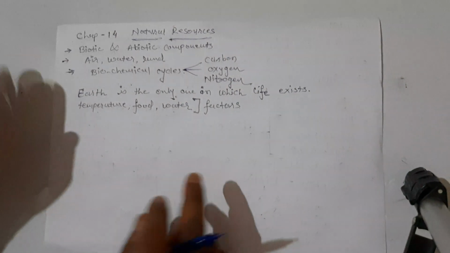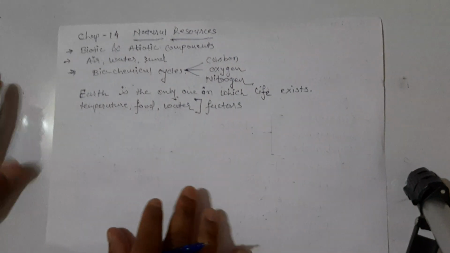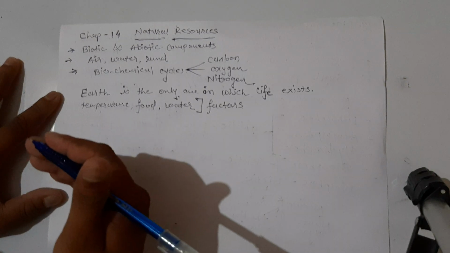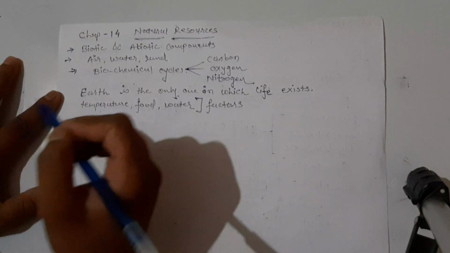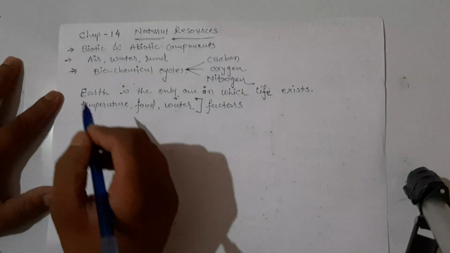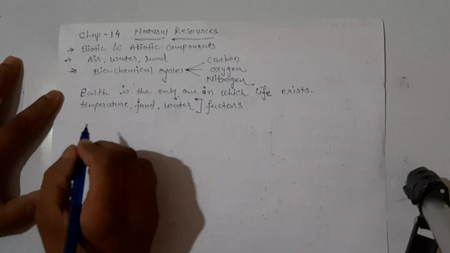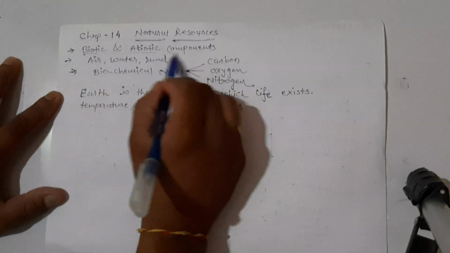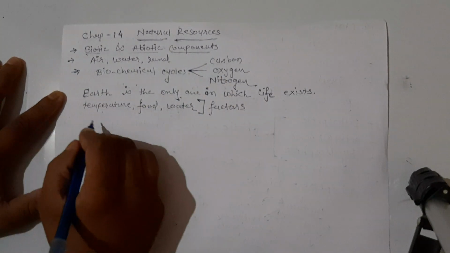Okay, now let us understand our Earth is made up of what, how we can classify our Earth's components into different types of spheres. Again, as we have discussed, we are going to discuss biotic components and abiotic components.